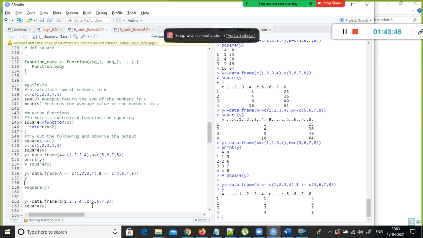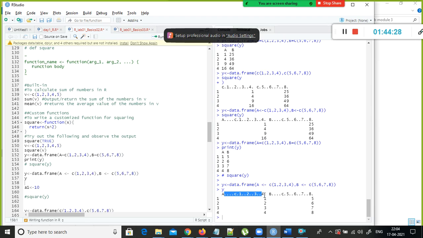If it is a straightforward thing like A1 is equal to 10, you can assign it directly like this using the assignment operator, less than hyphen. But if you are creating a data frame or list, and inside it you want to assign a vector or list of values to a variable, that variable is going to be your column here. So it will not get assigned correctly. This is what I was telling. Inside the data.frame or list, if you try to assign the values of a vector or list to a variable, it is not assigning it properly. Look here.